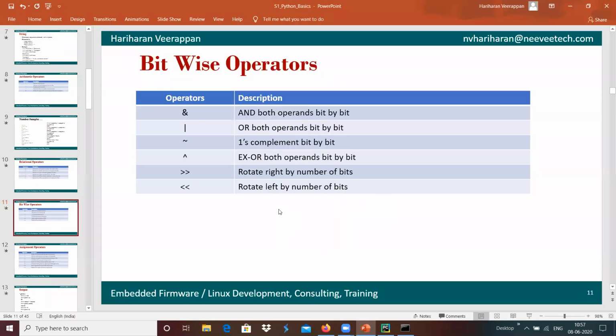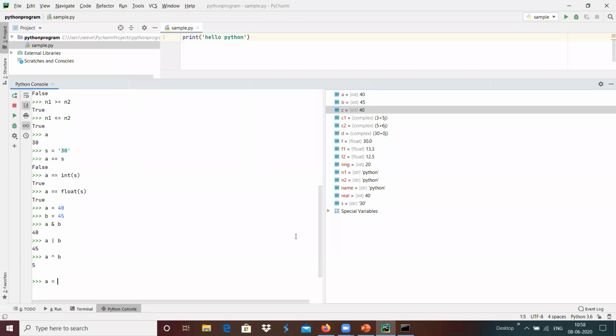And in a similar way we can do the rotate right and rotate left. For example, I'm declaring a variable a equals 8, which means bit number D3 has been set, and I'm going to rotate it 2 times. Rotating right, one rotation will go to 4, another rotation will go to 2. The output should be 2 over here.